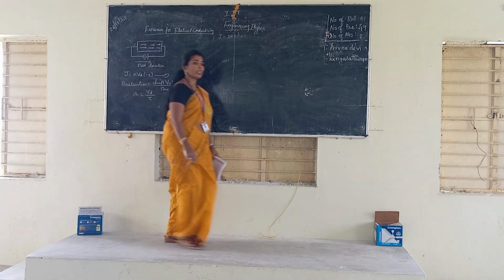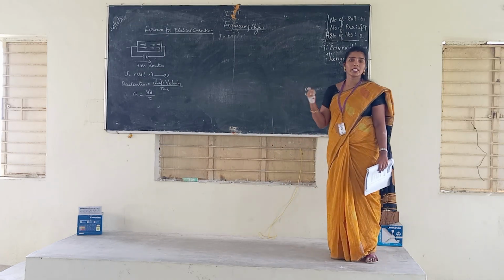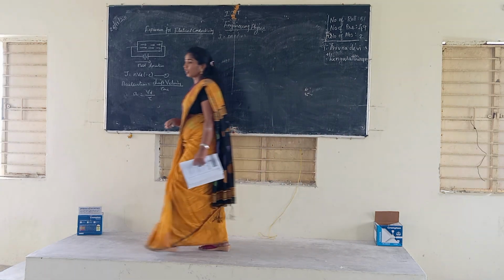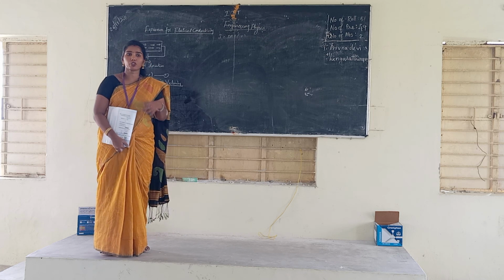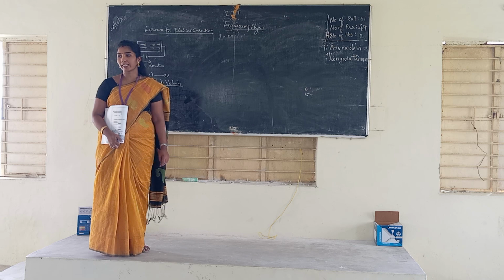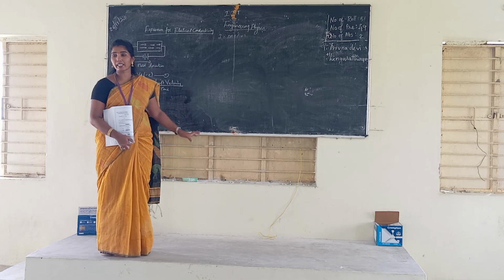Listen now, listen. So now we will discuss about the next question. So the expression for the electrical conductivity. Okay, so the electrical conductivity is nothing but the amount of charges flowing through the material per unit area, per unit time, per unit electrical applied field. So that is called as the electrical conductivity.